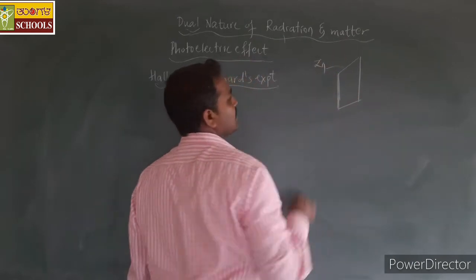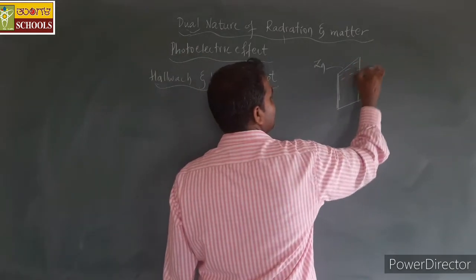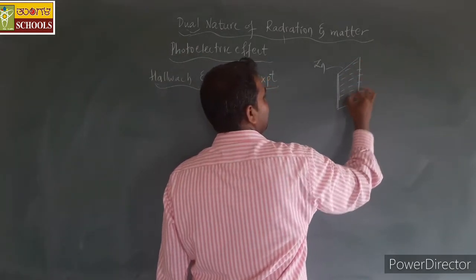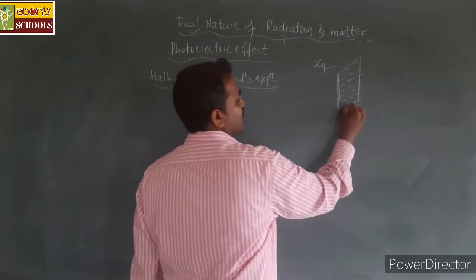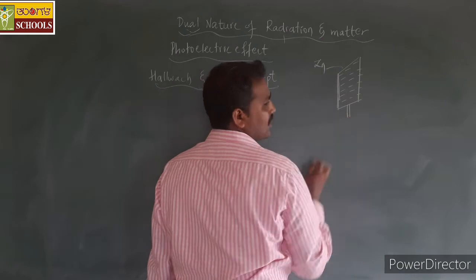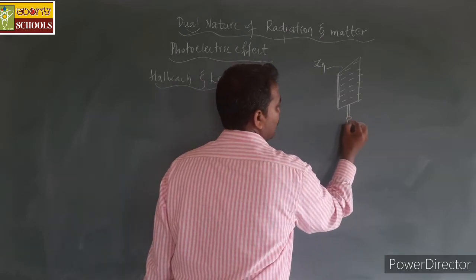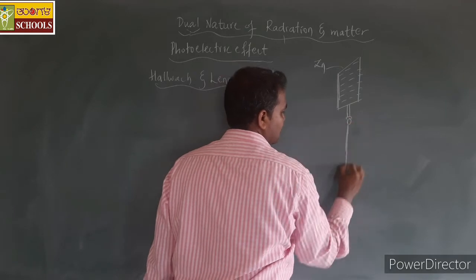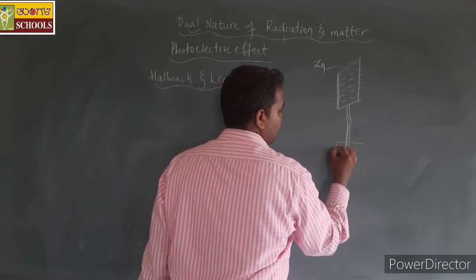Let us consider this is completely negatively charged. This negatively charged zinc plate was connected to an electroscope, a simple gold leaf electroscope.